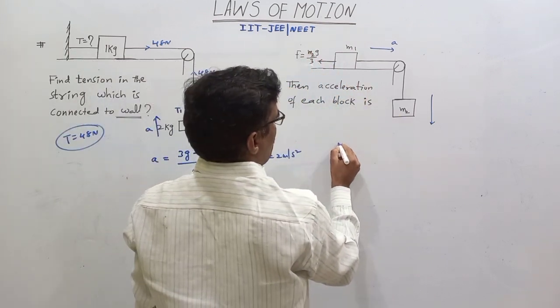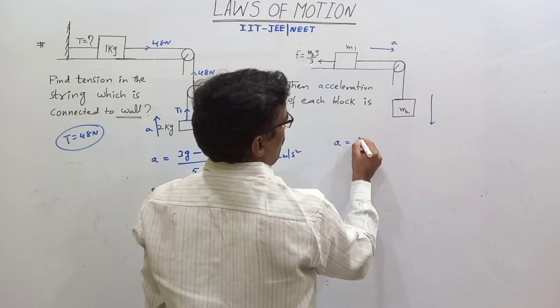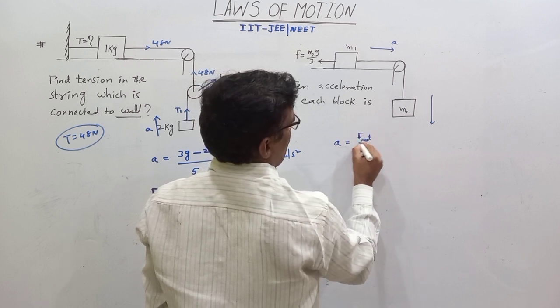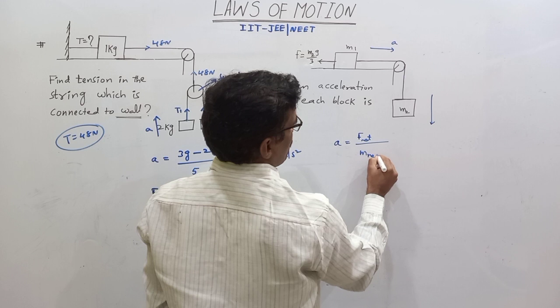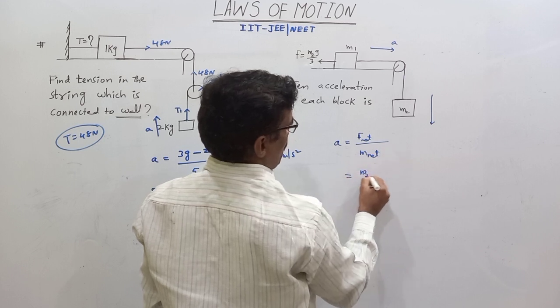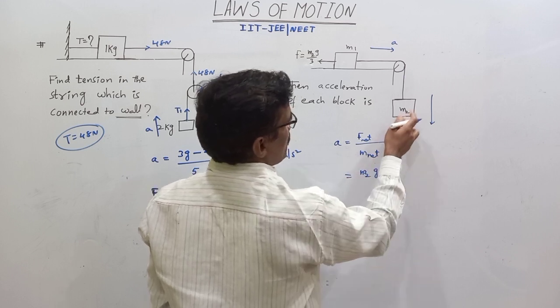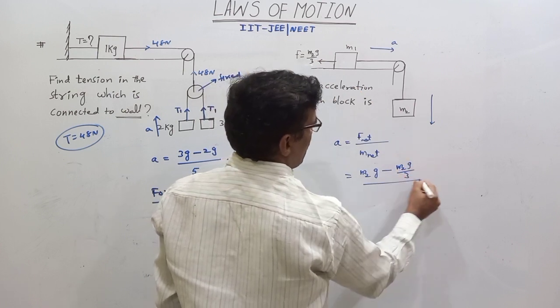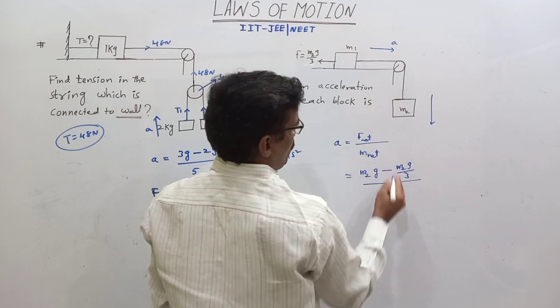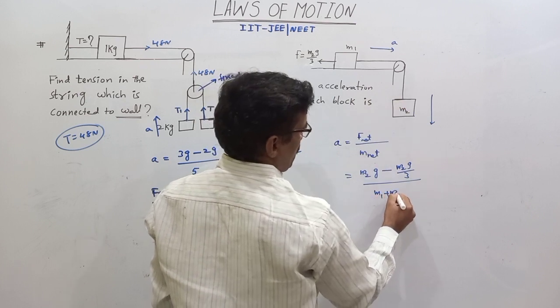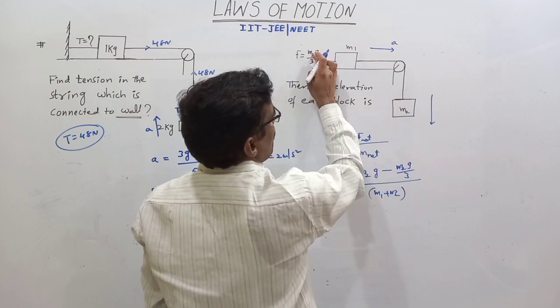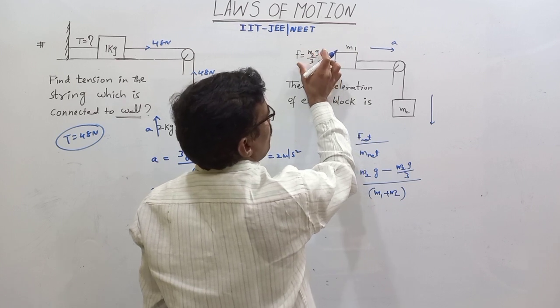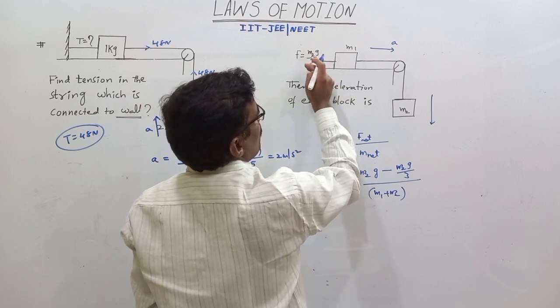Therefore the acceleration of each block is equal to net force by net mass. The net force is M2g minus M2g by 3, divided by the total mass M1 plus M2 only. Don't take care of this mass here, only the force acting on it, like 5 Newton, 10 Newton.